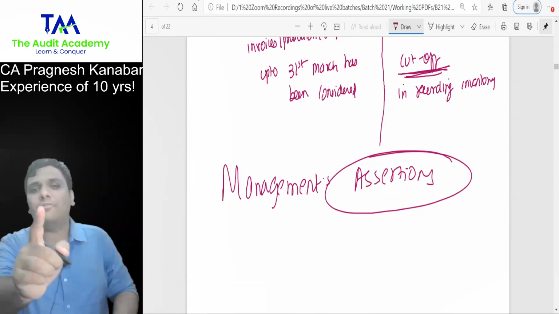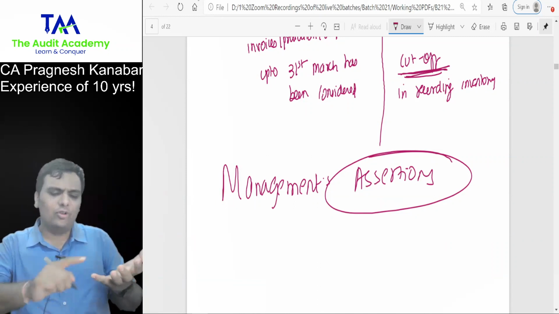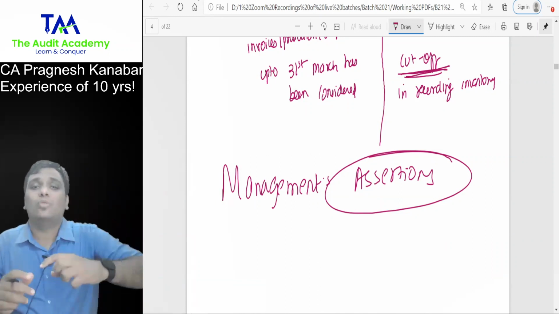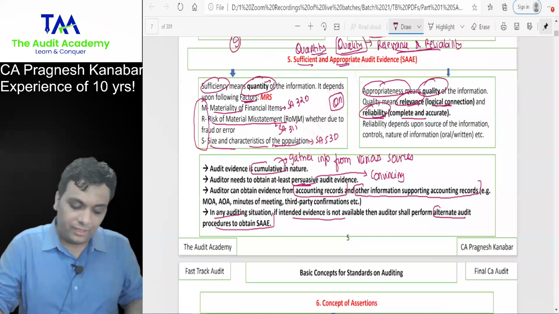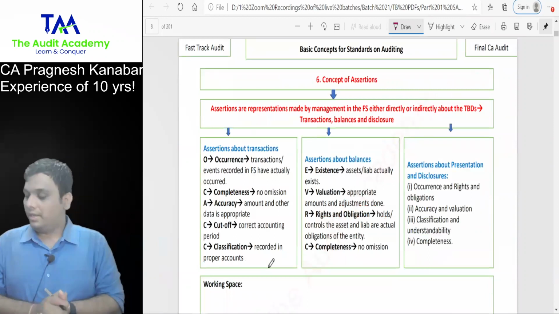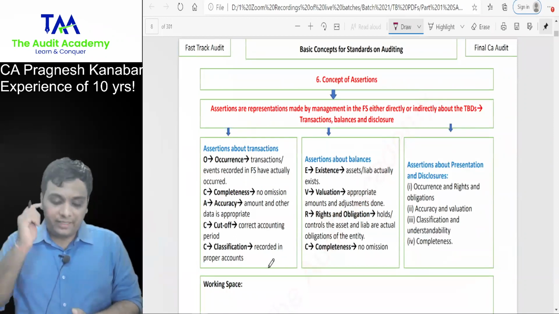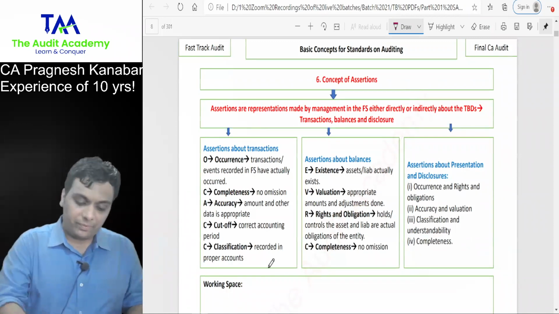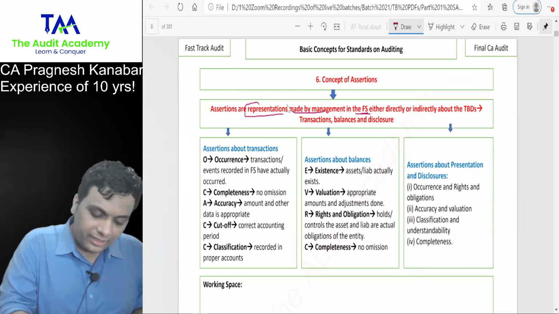Welcome to the next concept, which is extremely important in final CA, whether you talk about MCQ or brief answers, because you will not be able to write anything if you don't know the concept of assertions. Assertions are nothing but representations made by management in the financial statements.